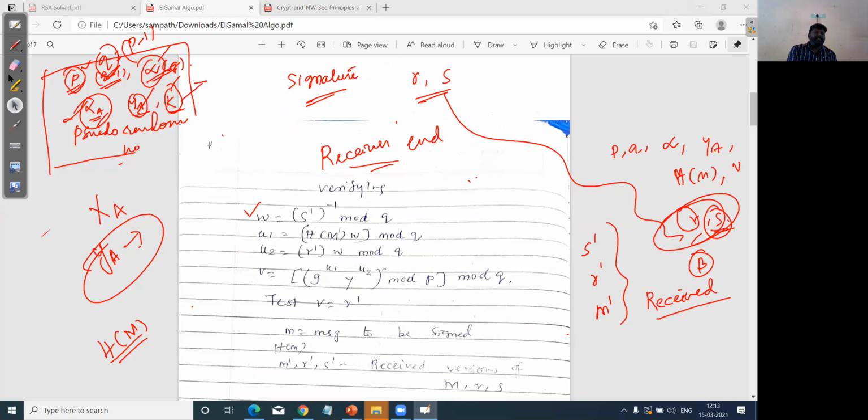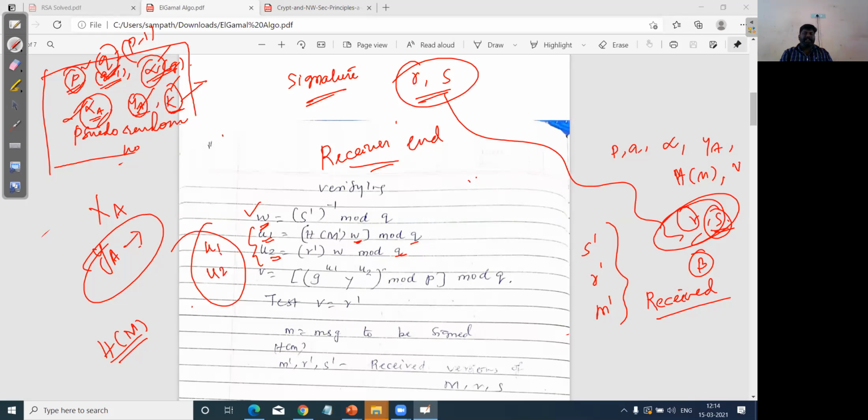Here we'll be generating u1, which is based on the received hash coded value followed by w, which we calculated here, and all this information is applied with mod, so that the value is reduced to within the range. Very similarly, the second will be u2, which is r multiplied by w, followed by mod q. So at the end, we'll have these two values, u1 and u2. We have the r and s values, which are the components of the signature. Now these are the two components for verification.